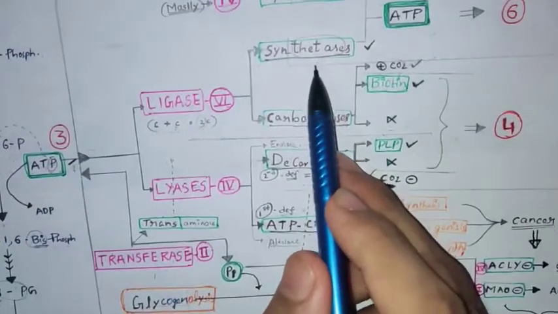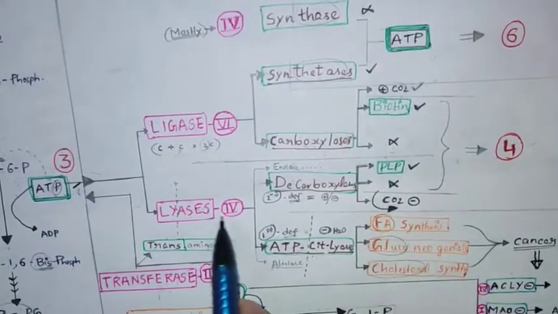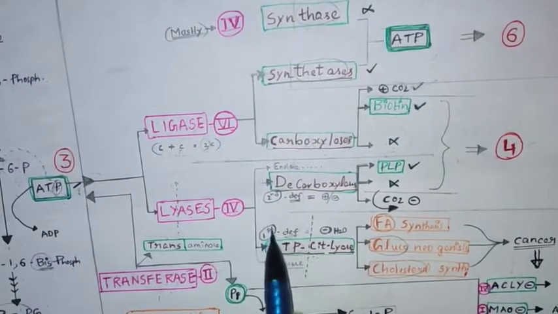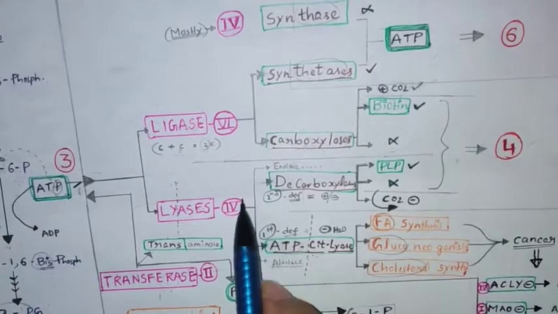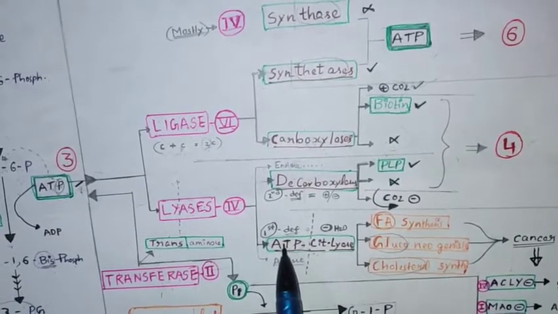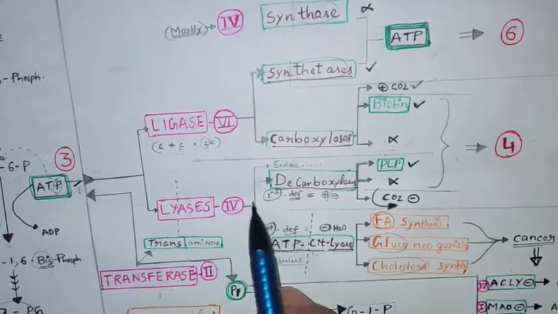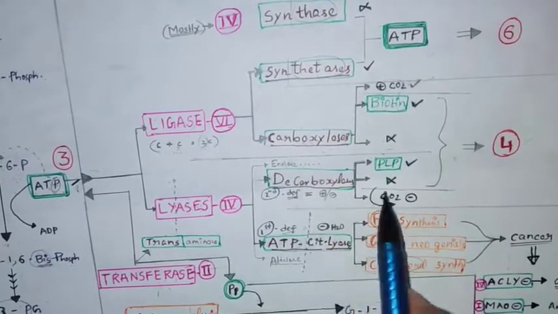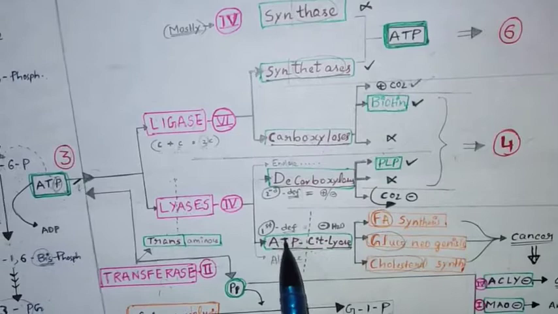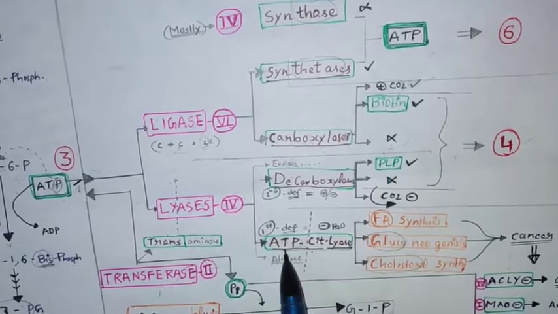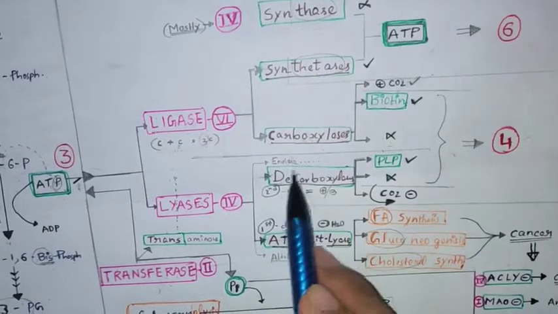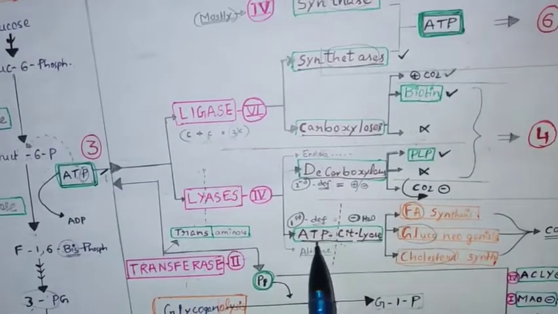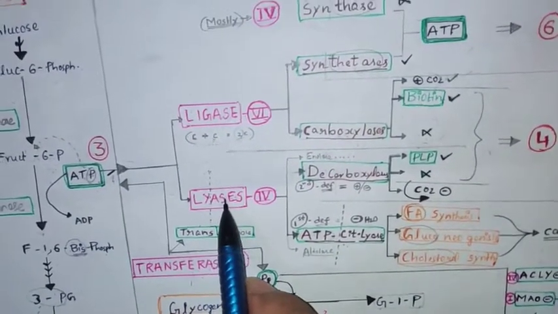Then what about lyase? In lyase we have decarboxylase and ATP citrate lyase, as per the first definition and second definition. As per the first definition we have ATP citrate lyase, aldolase. As per the second definition we have decarboxylase, enolase, aconitase, etc. In ATP citrate lyase only, ATP is used, not in decarboxylase. So rule this out. When ATP is there, in lyase you should only see ATP citrate lyase.